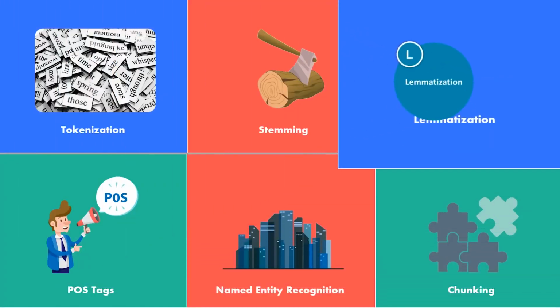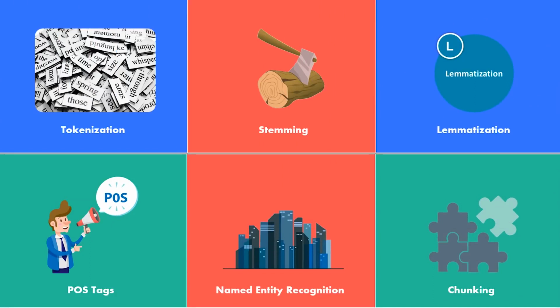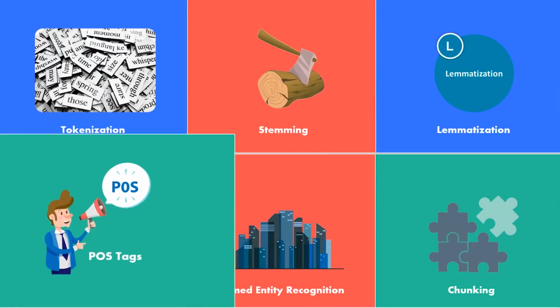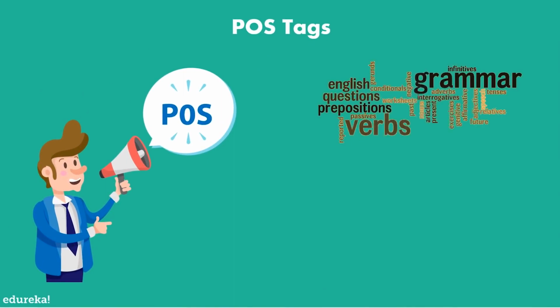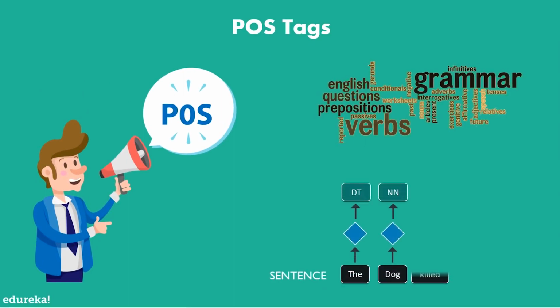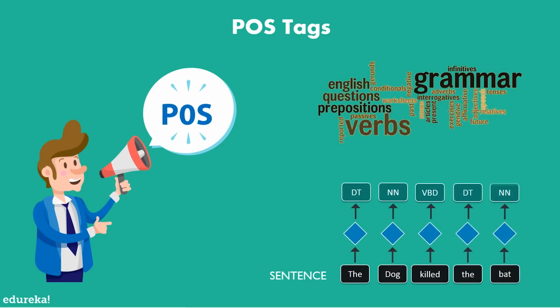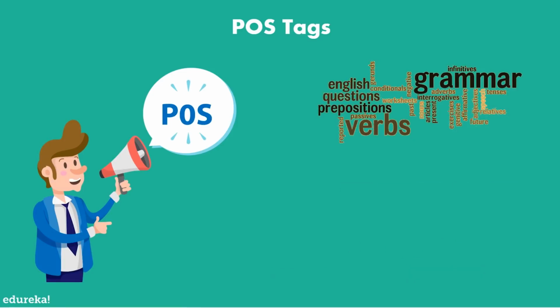Now, once we have the tokens and once we have divided the tokens into their root form, next come the POS tags. Generally speaking, the grammatical type of the word is referred to as POS tags, or the parts of speech, be it the verb, noun, adjective, adverb, article, and many more. It indicates how a word functions in meaning as well as grammatically within the sentence. A word can have more than one part of speech based on the context in which it is used. For example, let's take this sentence: Google something on the internet. Here, Google is used as a verb, although it's a proper noun.